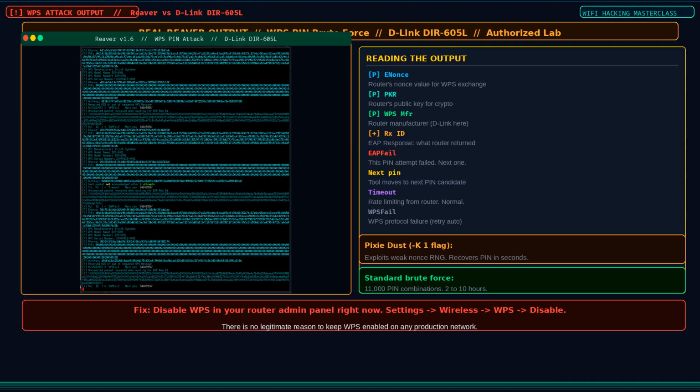Each attempt takes a few seconds due to the rate limiting built into the router to prevent brute force. What you are watching here is Reaver systematically eliminating pin candidates. Some routers respond to every attempt cleanly. Some introduce longer delays. Some lock out entirely after a number of failures. The tool handles all of this automatically. For routers vulnerable to Pixie Dust, this entire process collapses to a few seconds because the cryptographic weakness in the nonce generation allows you to compute the pin mathematically instead of guessing it.